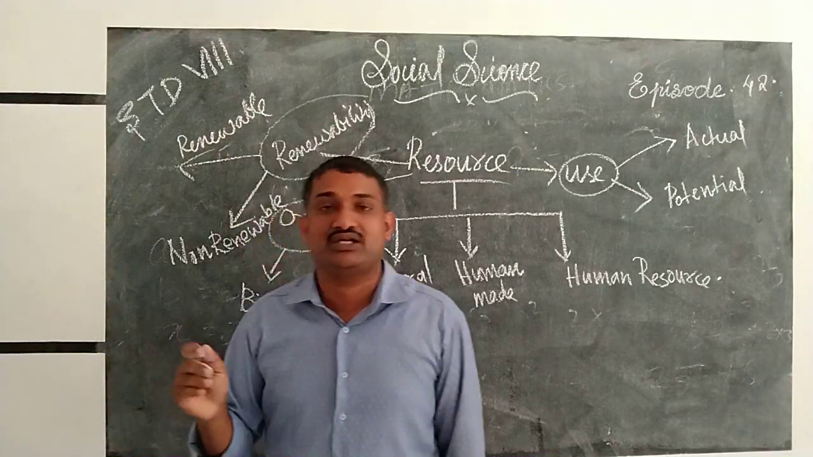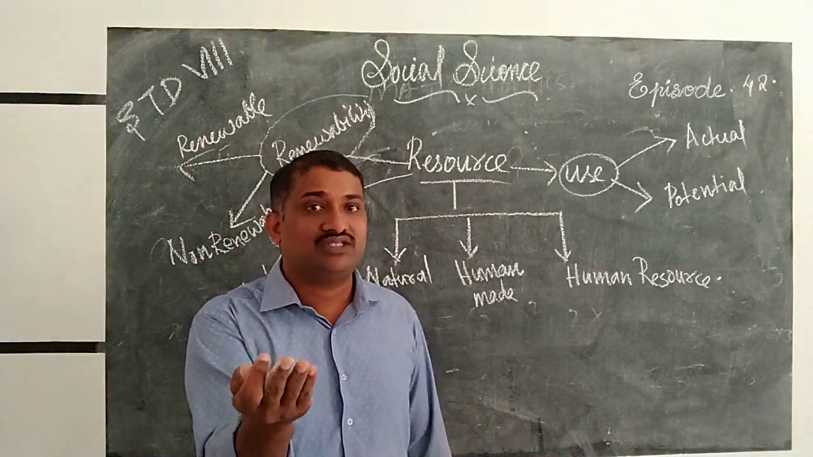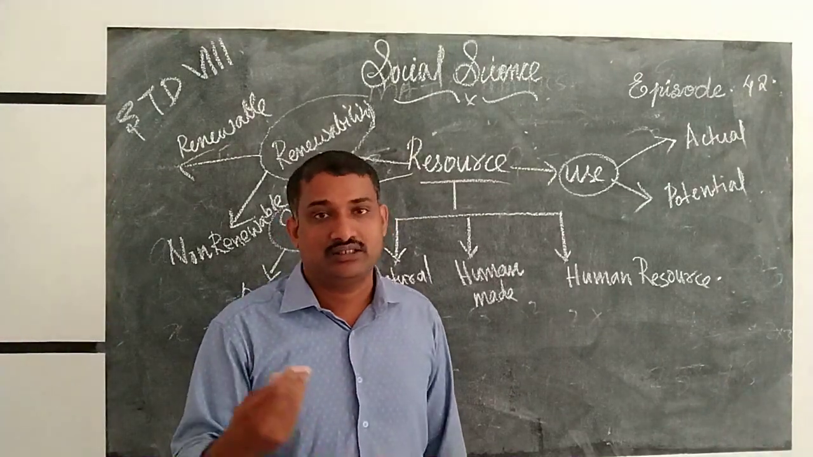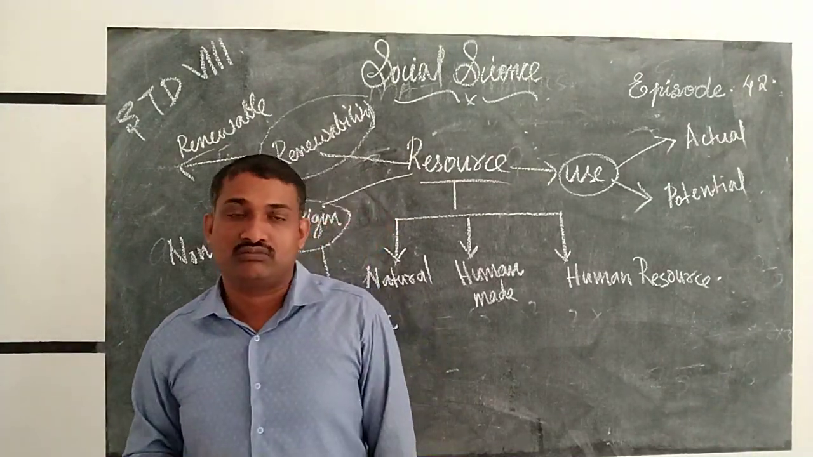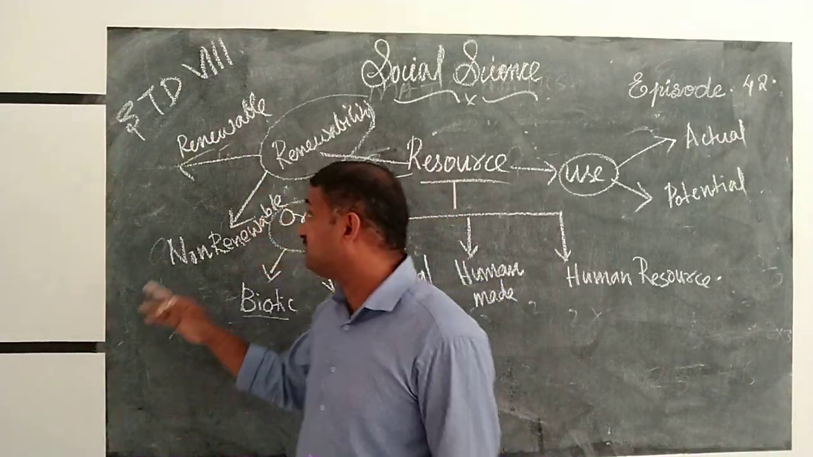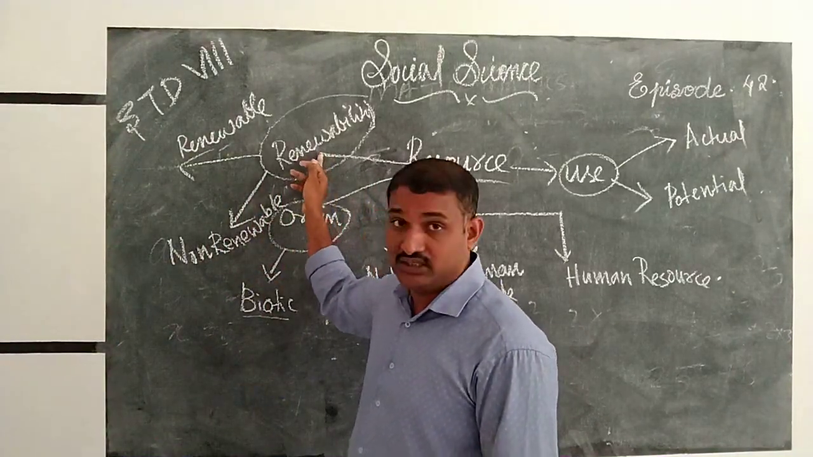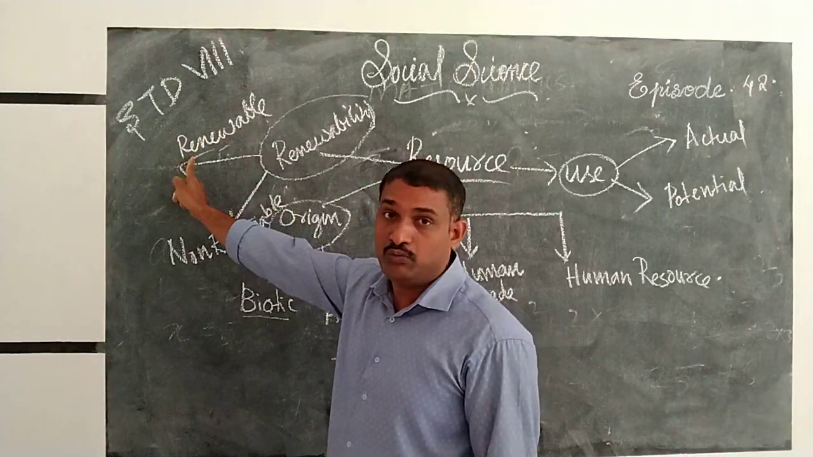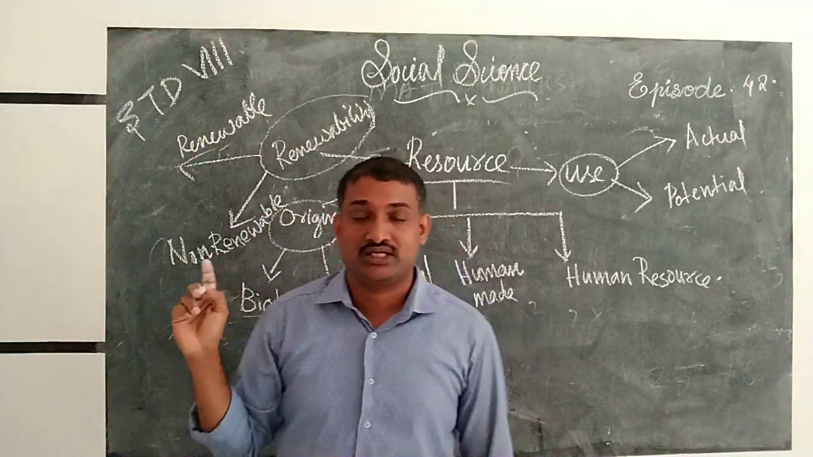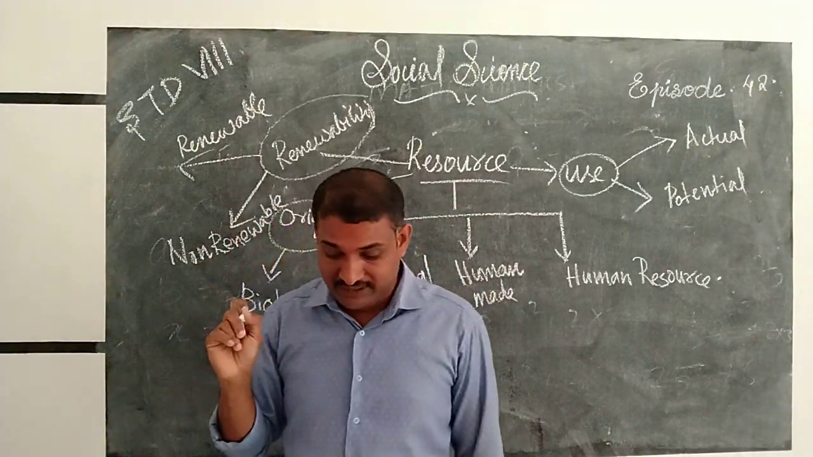Once it is finished, we cannot regain it. Fossil fuels, once finished, we can't regain. Thousands of years are needed to form these resources again. So we call these non-renewable resources. On the basis of renewability, we can divide the resources into renewable and non-renewable resources. I hope that you understood this very well.